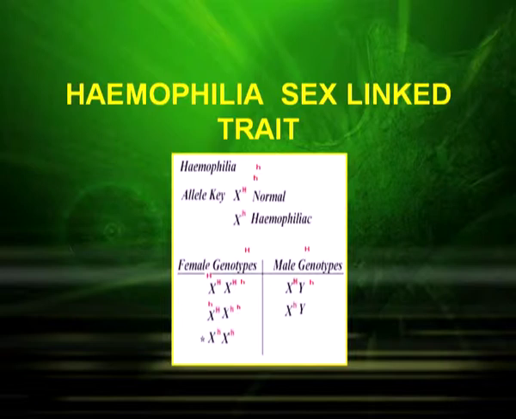Now let us see how they are represented. In hemophilia, the normal allele is represented by capital X with a capital H superscript. If it is hemophilic, it is represented by X chromosome with superscript small h.